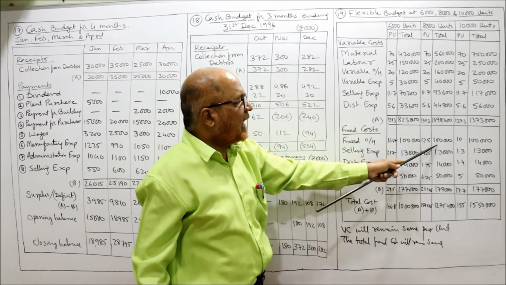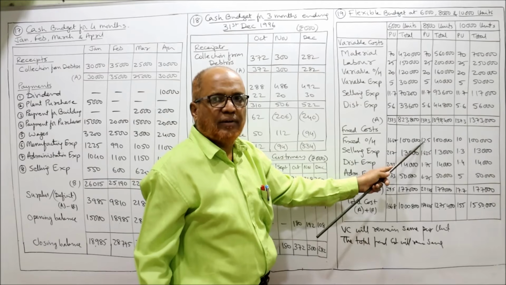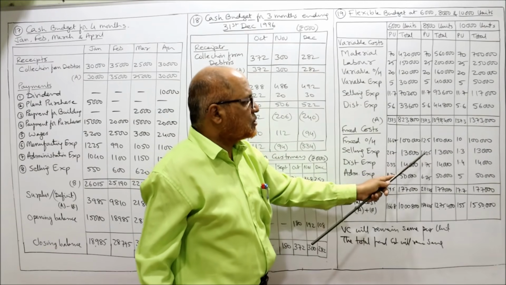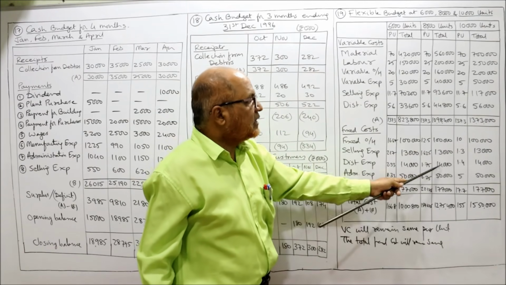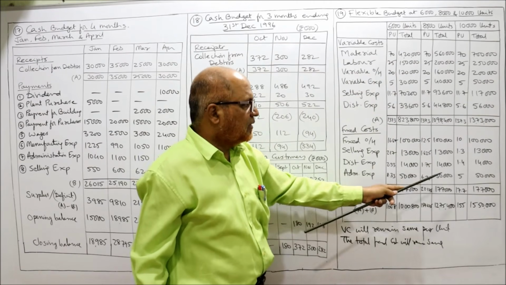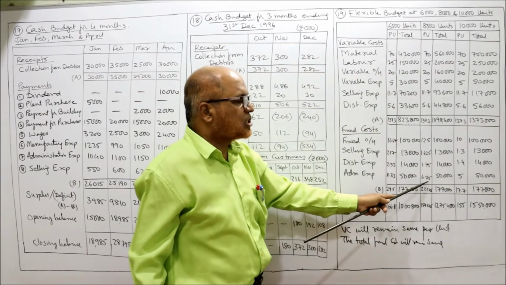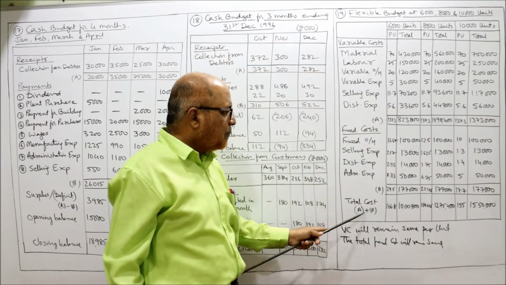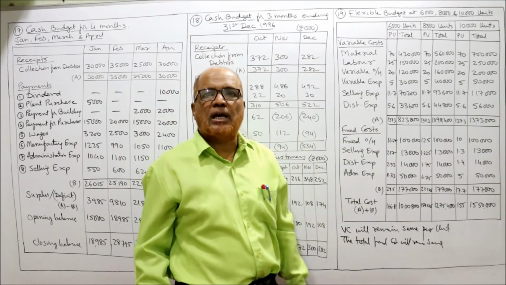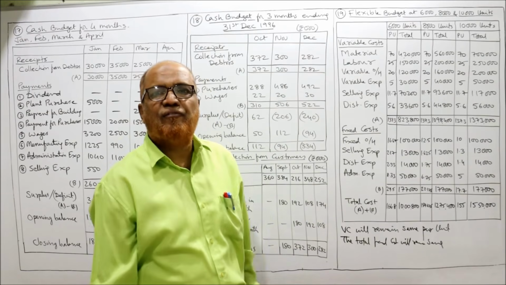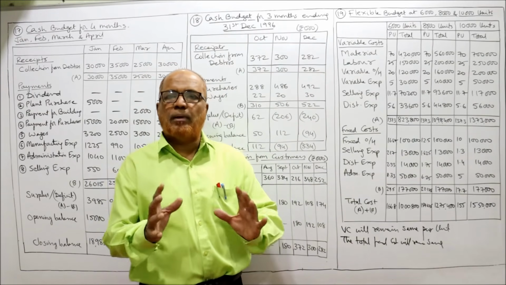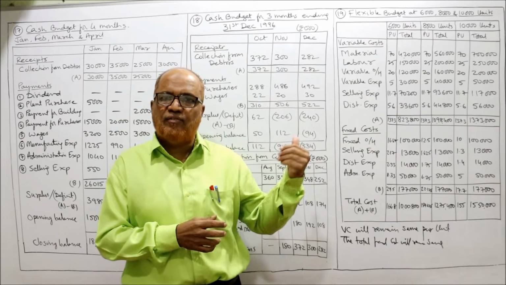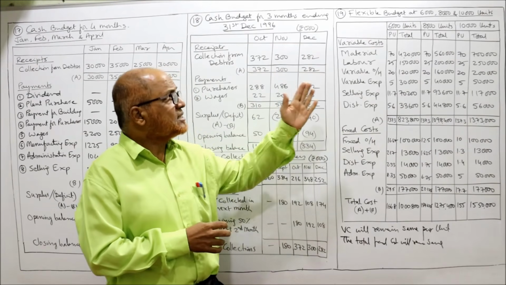Here also, 1 lakh divided by 8,000, 12.5. 13,000 divided by 8,000, 1.625. 14,000 divided by 8,000, 1.75. 50,000 divided by 8,000, 6.25. Right? Take the total B. Now A plus B you calculate, will get the total cost. This is the flexible budget. In the problem, 10,000 units data is given and we have prepared the budget for 6,000 and